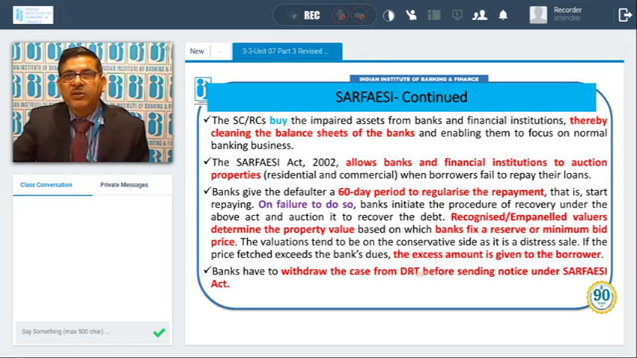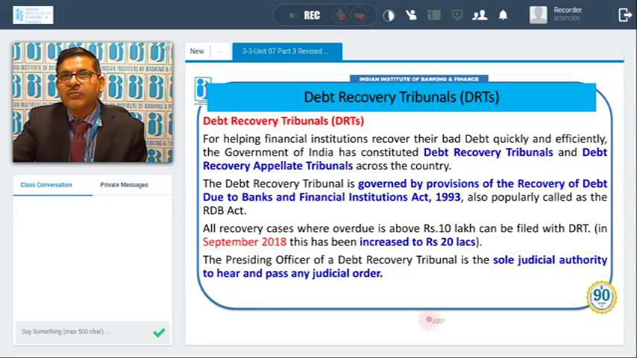Now, banks have to withdraw the case from DRT before sending notice under SARFAESI. So, in case the case has already been filed in DRT, where recovery officers are appointed by the DRT court and then recovery comes, and instead of that the bank wants to utilize its power under SARFAESI, then they will have to withdraw the case from DRT. Then only they can do it.